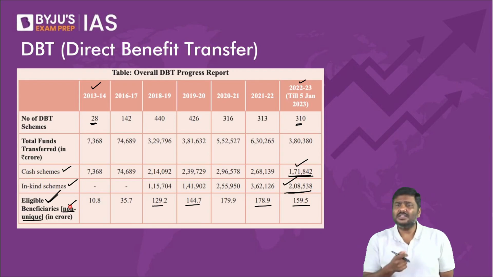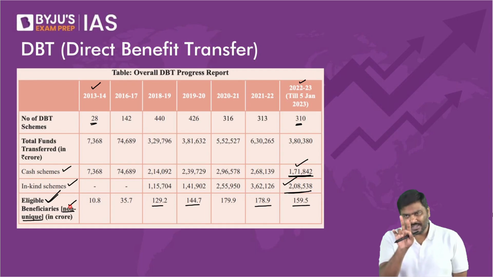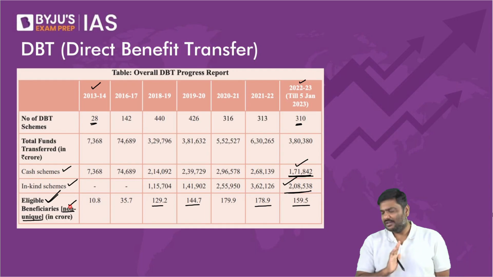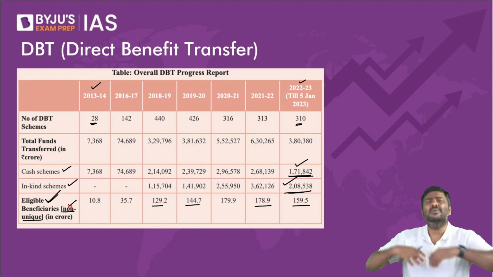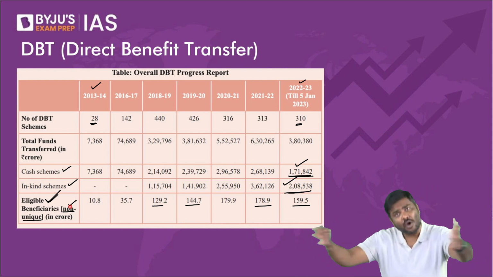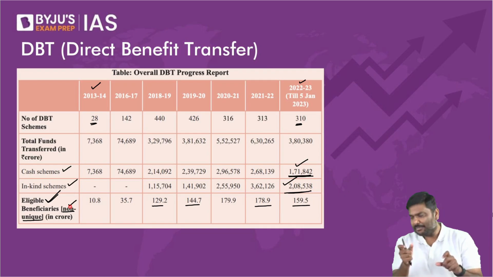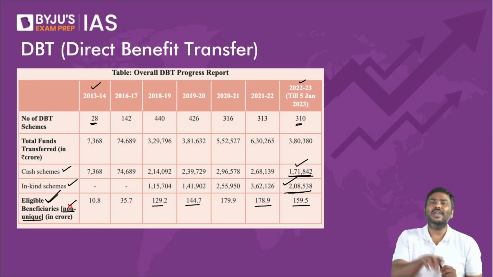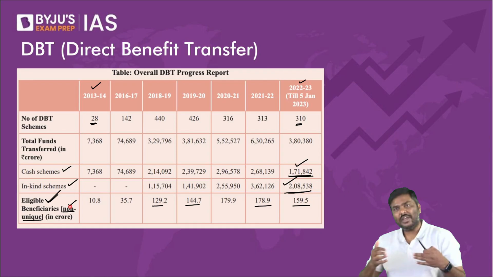Let me know. Can I say the same farmer can be covered under PM Kisan as well as NFSA? Can I call this farmer a non-unique beneficiary? I will count it as two beneficiaries under two schemes. That is exactly what they have done. Non-unique means a beneficiary will be a beneficiary in multiple schemes. We will count all of them individually. That's the reason the number is higher than the population. Do not be worried about it.